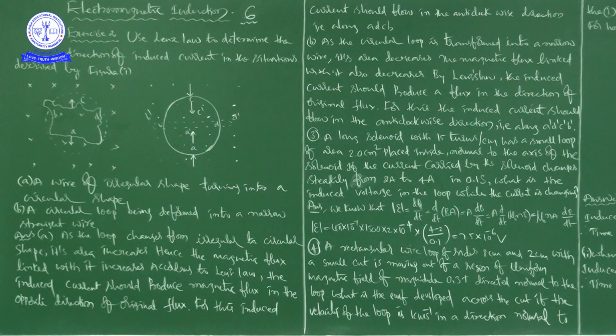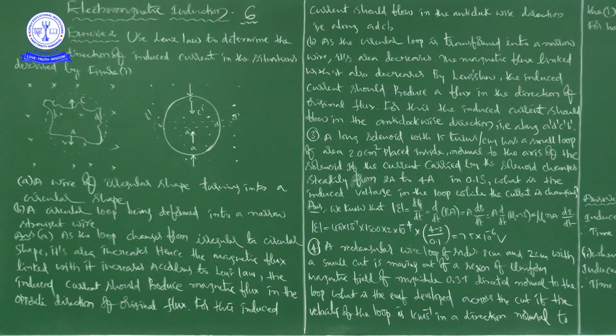A long solenoid, where they have given the number of turns and area. There is a small loop inserted inside the solenoid, and they have also given the change in current from 2 amps to 4 amps, and the time. Finally, he is asking for the induced voltage in the loop while the current is changing.